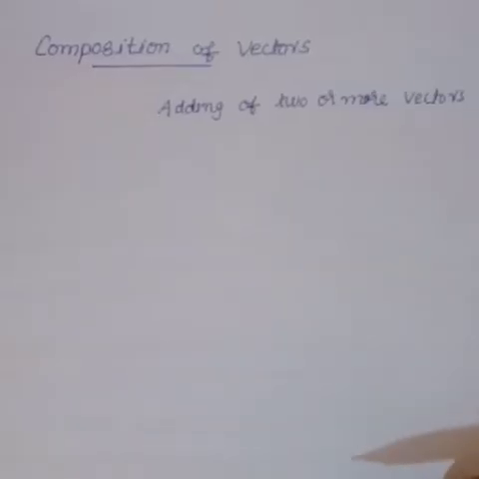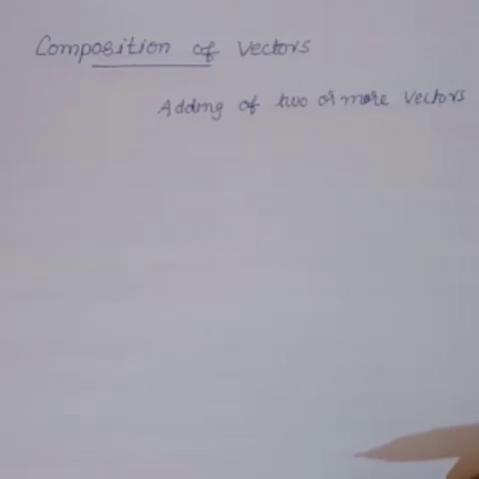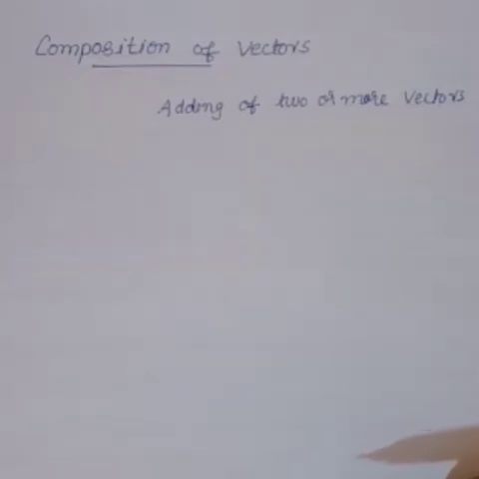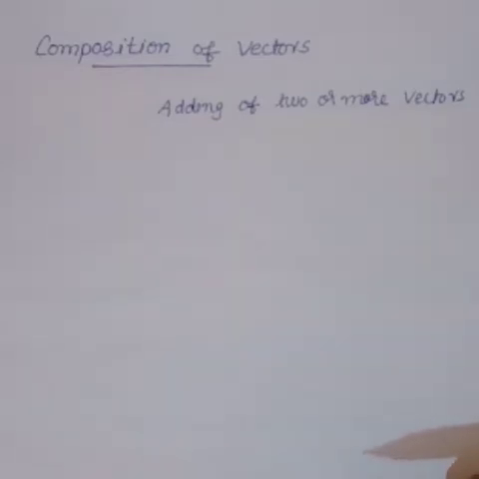Okay. So there are three laws of vector addition. The first one is the triangle law of vector addition for adding two vectors. The second one is the parallelogram law of vector addition for adding two vectors. The last one is the polygon law of vector addition for adding more than two vectors. Here we have to discuss the triangle law and the parallelogram law of vector addition.